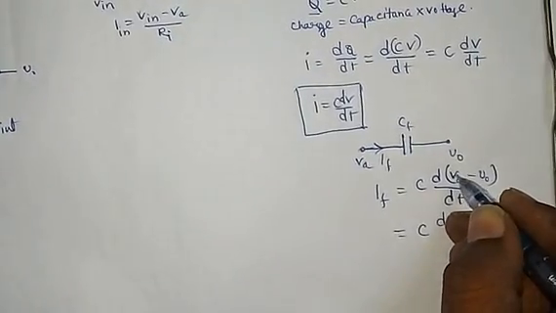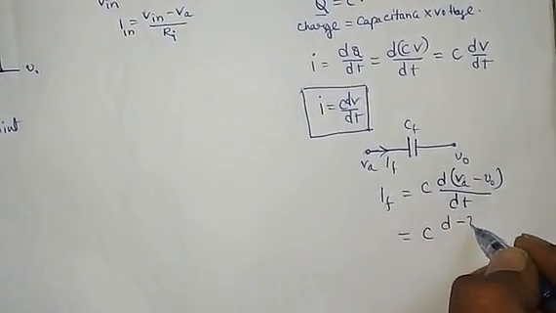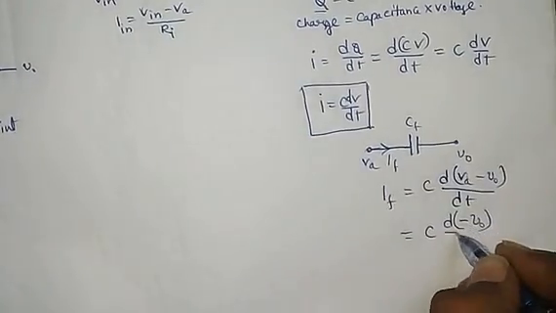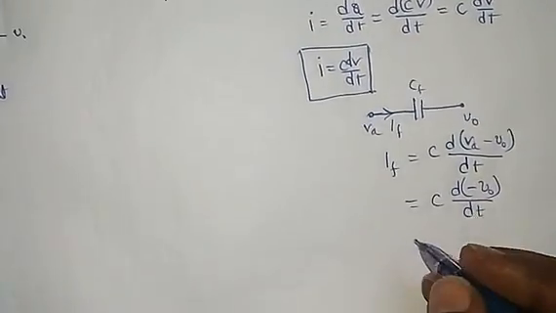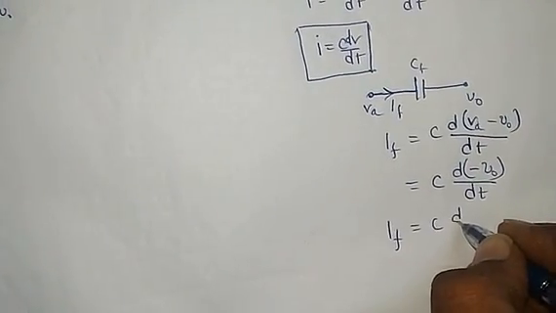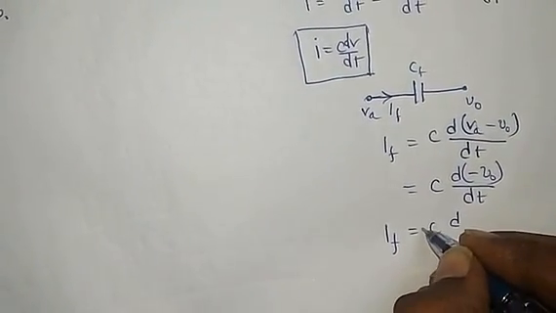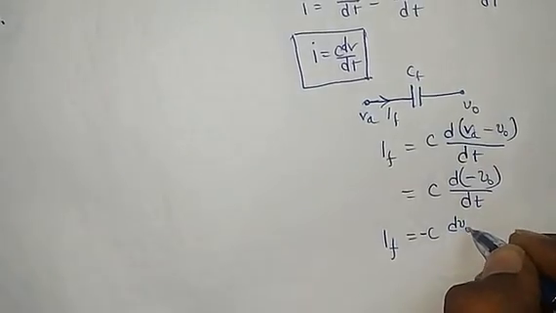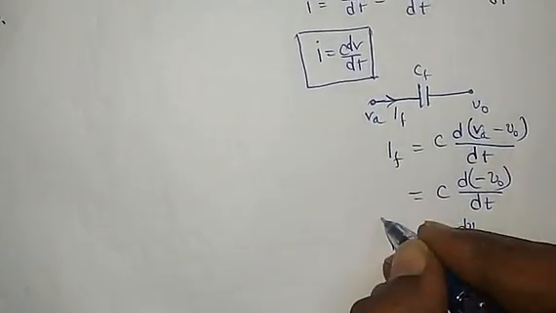According to virtual ground, VA equal to 0, so If equal to C d(minus V0) by dt, that is, minus C dV0 by dt.